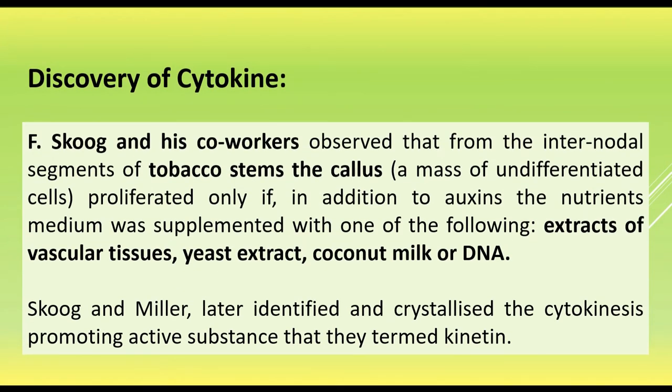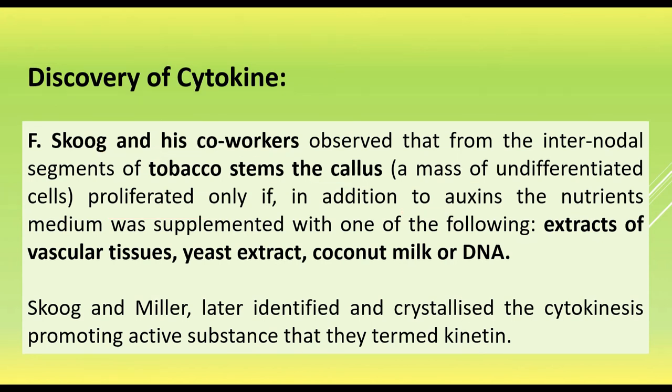Now the discovery of cytokinin. Skoog and his co-workers observed that the callus proliferated from the internodal segments of the tobacco stems when, along with the auxin in the medium, the extracts of vascular tissues, or yeast extract, or coconut milk, or DNA were added, which contain a chemical responsible for cytokinesis, that is the division of the cytoplasm.